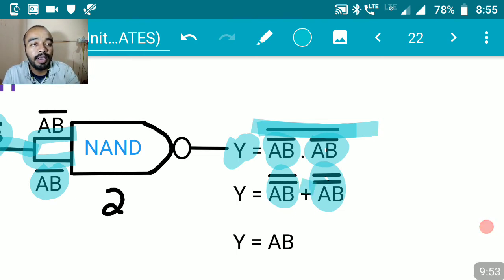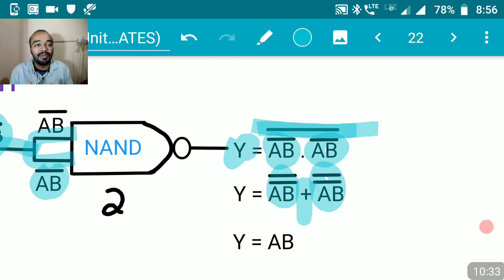And that is what is given over here. Understood? So now we know that A and B double bar, A and B double bar. We know one more thing, that A double bar is equal to A, B double bar is equal to B. So AB double bar is also going to be AB only. Then we know one more thing, AB or AB is equal to AB. Sir, how can you prove this? A or A is equal to A. That is what we know already using Boolean algebra.